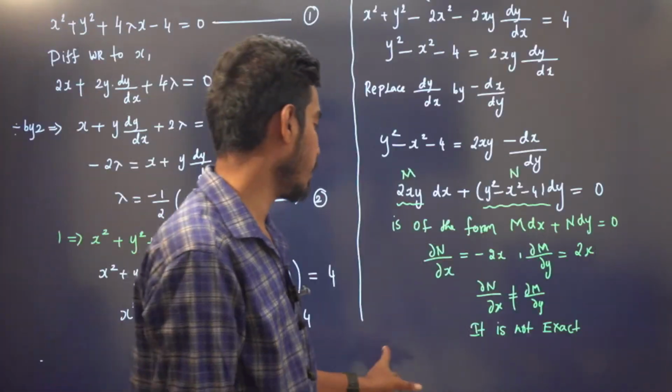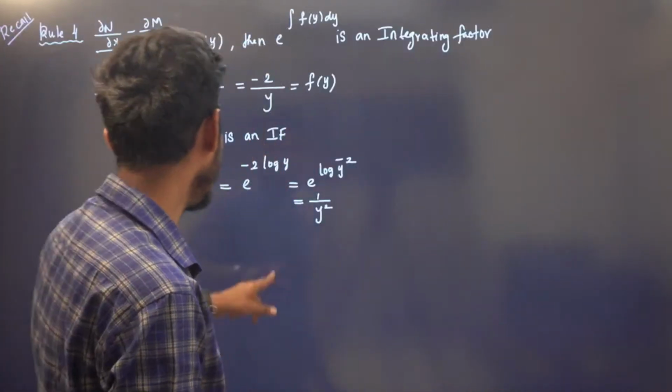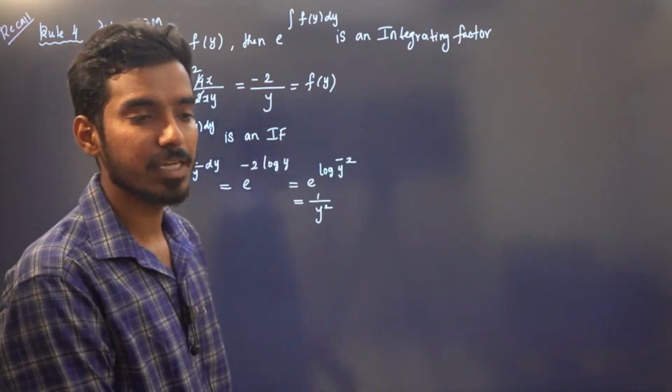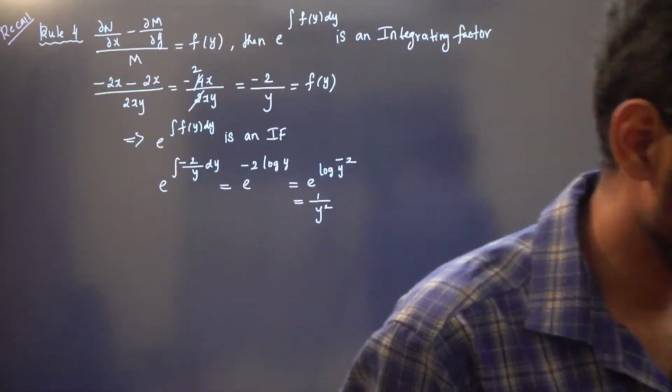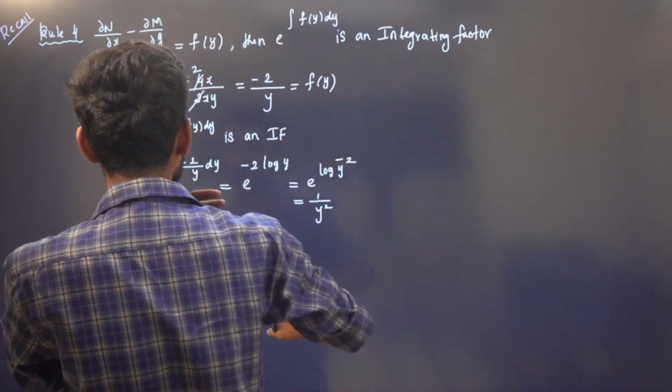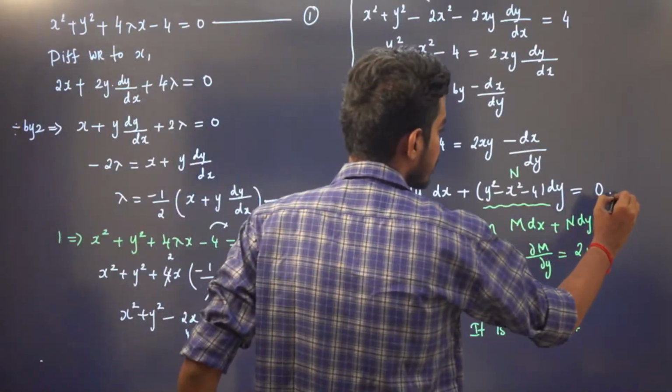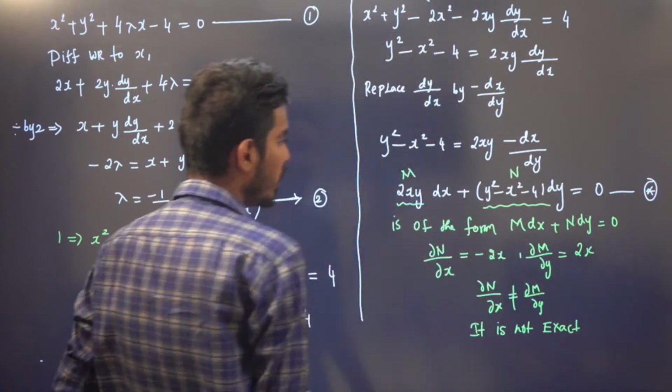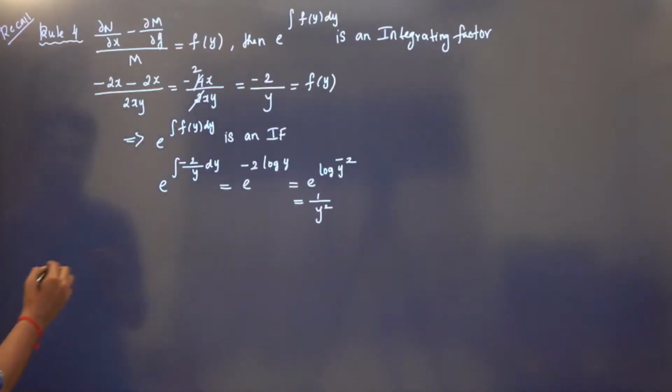This is not exact, but if you multiply 1 by y square throughout the equation, it will become exact. That is what we know, right? So this equation is not exact, right? Let us call this as star. But if I multiply by 1 by y square throughout, this will be exact.